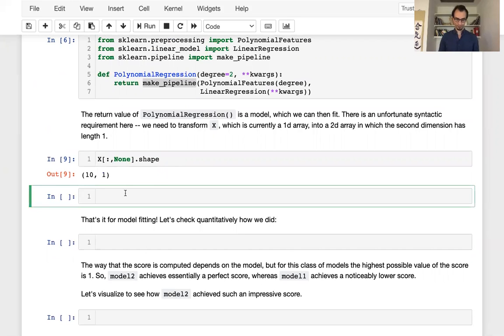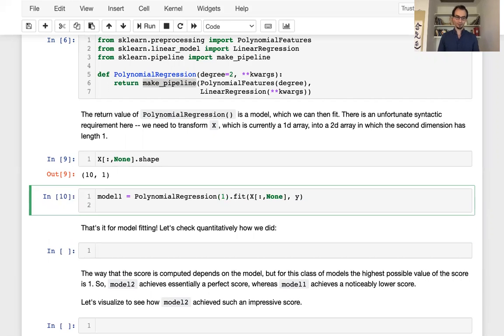But now we're ready to go. So model 1 equals polynomial regression. For model 1, I'm going to use first order polynomial regression. And if you remember what a first order polynomial is, it's just a line. So first order polynomial regression is actually just a linear regression. So we've actually seen this before. So we're going to fit x, I need to promote x to the right shape. And we're going to fit x and y. So that's our first model.